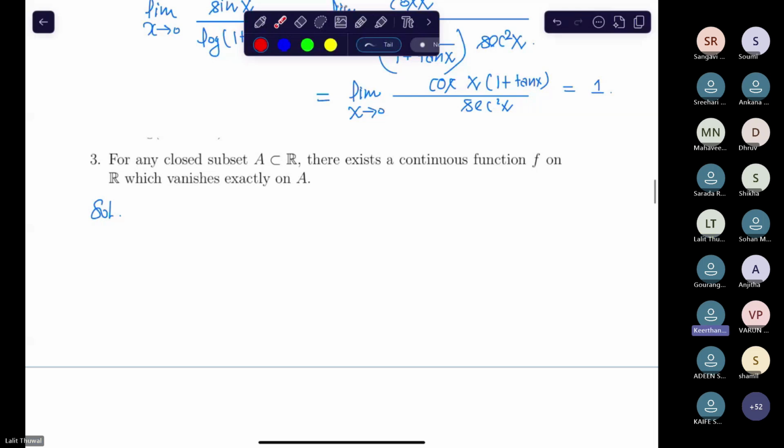Can we split it into different parts? How can we? So how do we define f(x)?